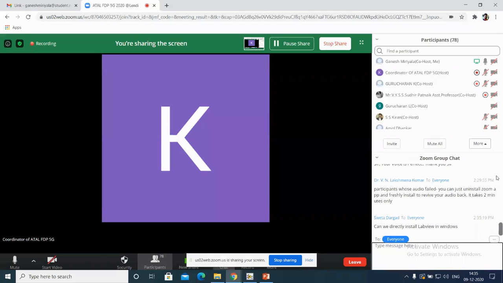Someone has asked, can we directly install the LabVIEW? No, it's not possible. Can we install LabVIEW in Windows? There are 2 types of LabVIEW software. One is the licensed version.